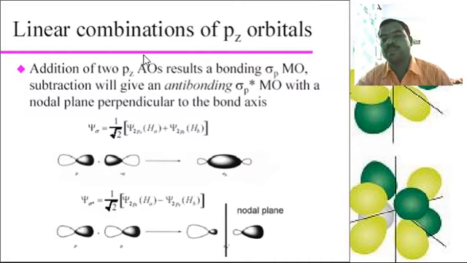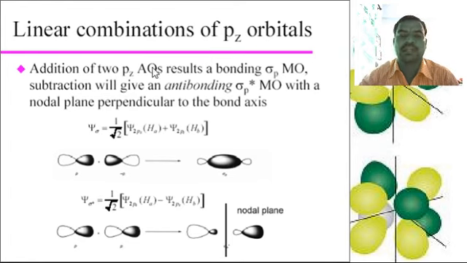Here, the linear combination of the pz orbitals, that is the addition of two pz atomic orbitals, results in a bonding sigma p molecular orbital. Subtraction gives an antibonding sigma p star molecular orbital with a nodal plane perpendicular to the bond axis. Here these two nodes combine to form the bonding molecular orbital, and here these two nodes combine to form the nodal plane of the antibonding molecular orbital.